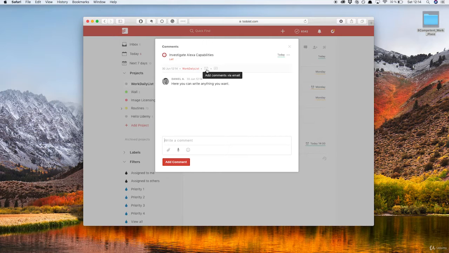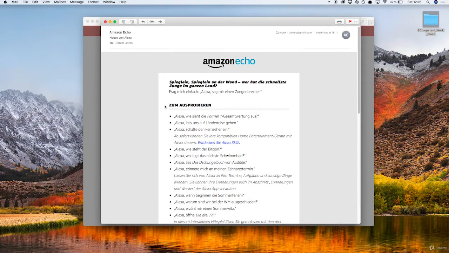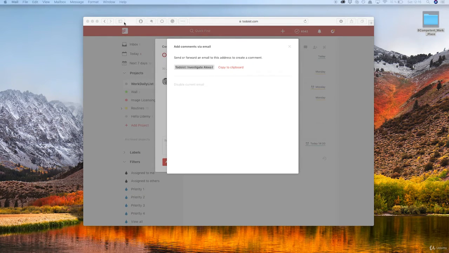So you click here, add comments via email, and you go copy clipboard, and then you open the email that is related to this action that was maybe sent to you by your boss, and you are going to forward, okay? You are going to forward this email to what you copied on your clipboard, and you're going to click send. And look at what is about to happen.